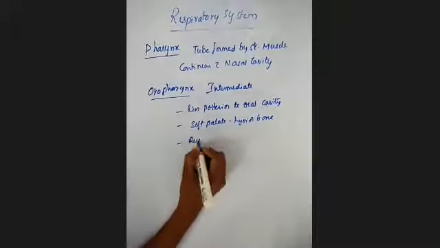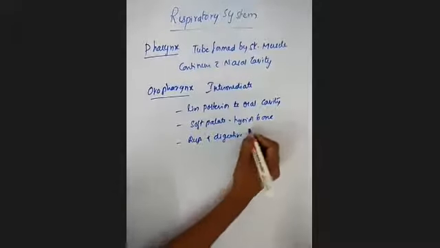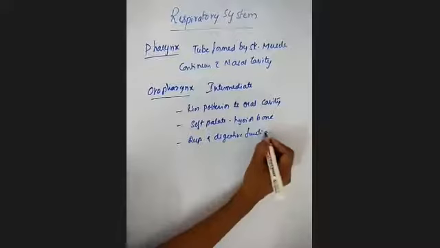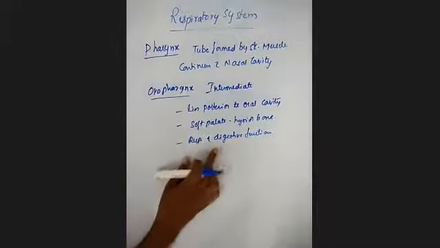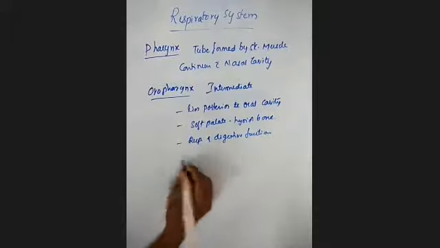It has both respiratory and digestive functions, serving as a common passage for air, food, and drink.